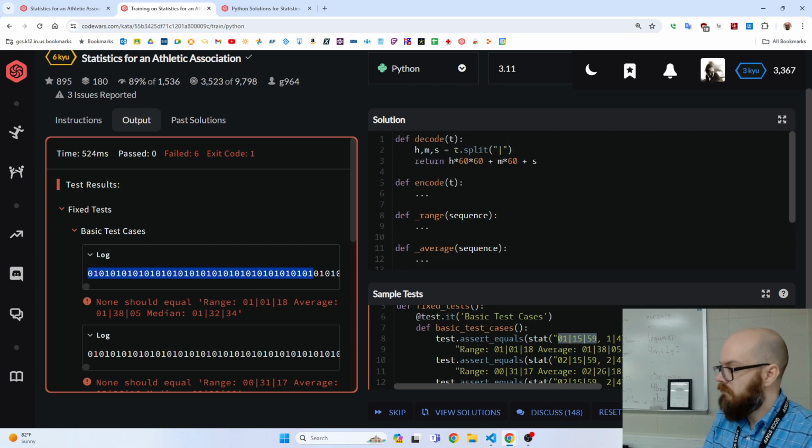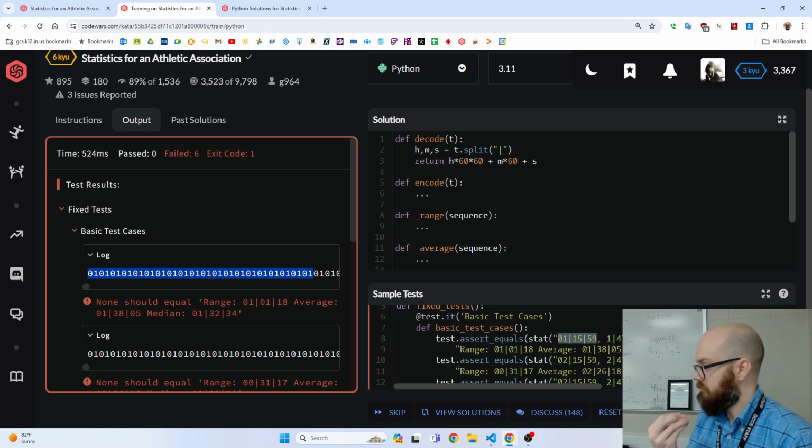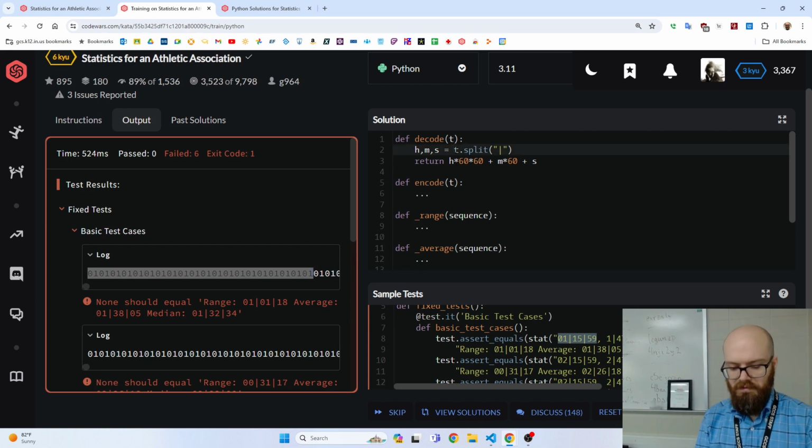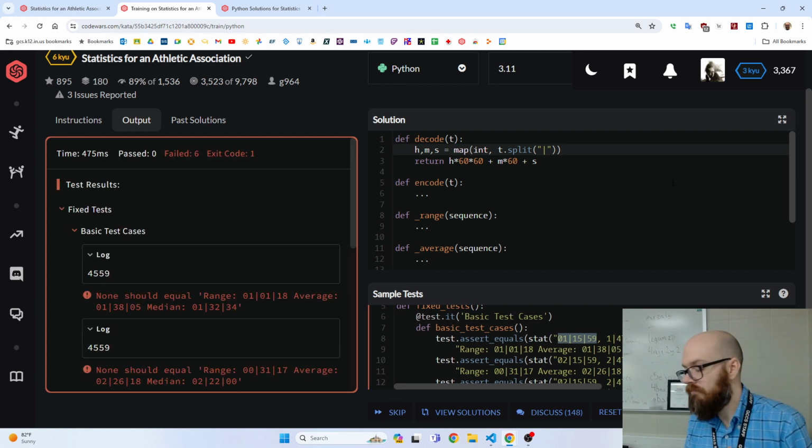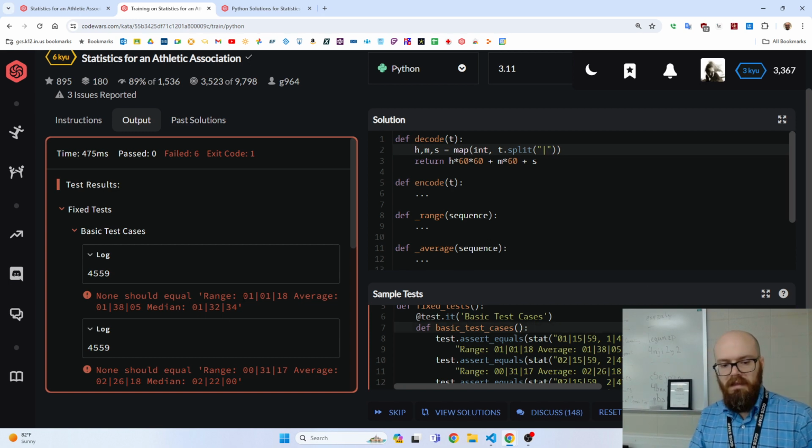We have to turn that into an integer, because I don't want the character 1, I want the quantity 1, okay? So we could say int, we could go map. Map says, here's a thing, apply it to all of these guys. So if I test it now, oh, look at that, 4559, that's how many seconds is an hour and 15 minutes and 59. So now that's just a number that I can work with. I could add those, multiply those, whatever.